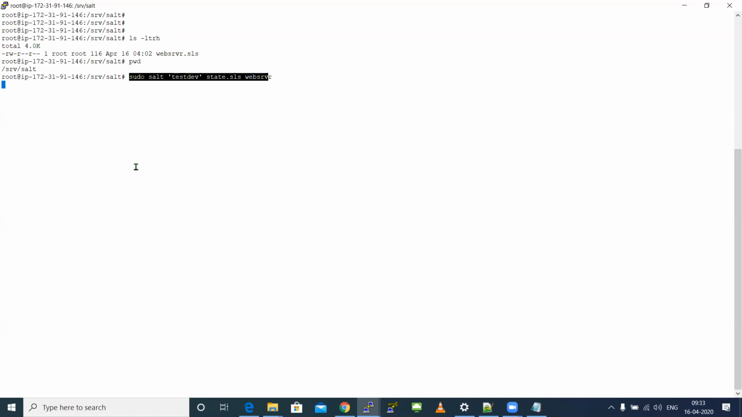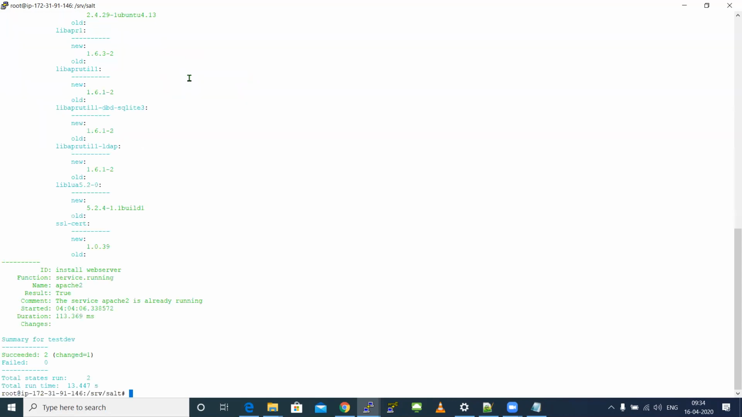as you told, a package will get installed and the service will get started in my child machine. And what is the child machine? It is testdev. So inside this testdev, these two operations will happen.